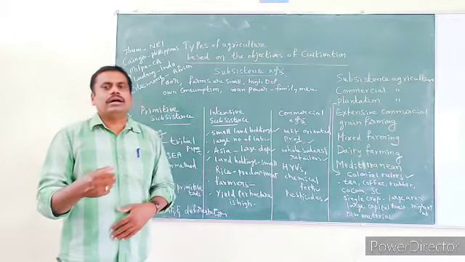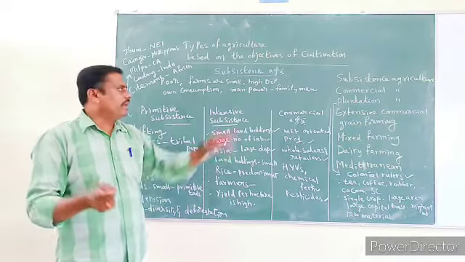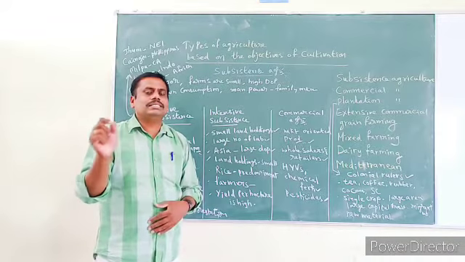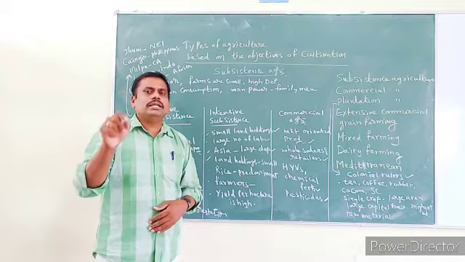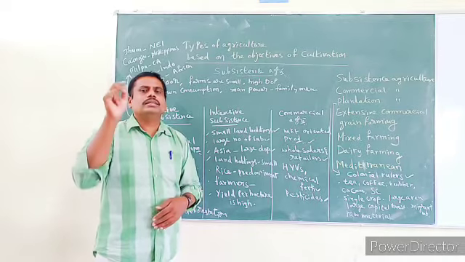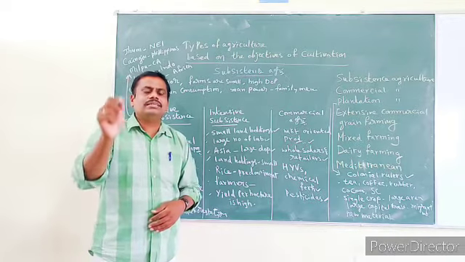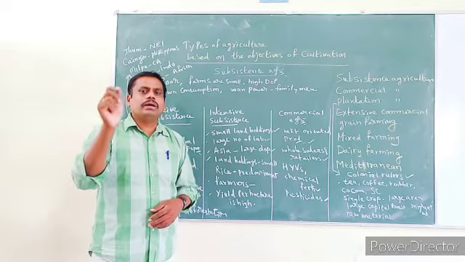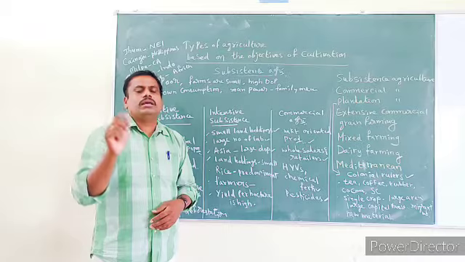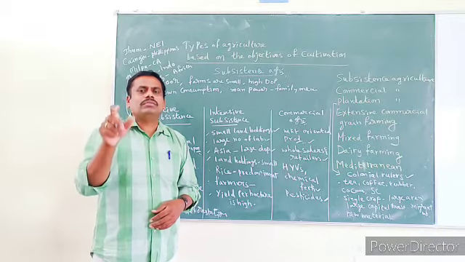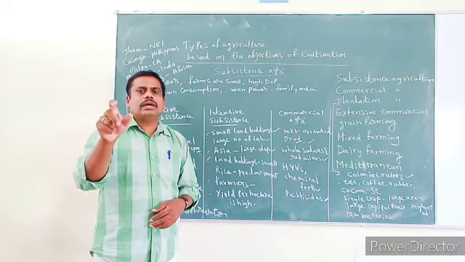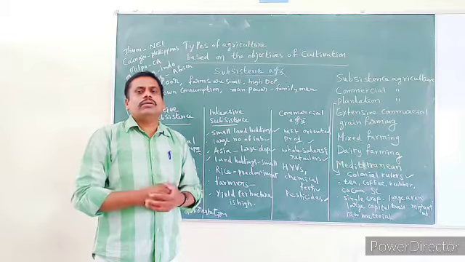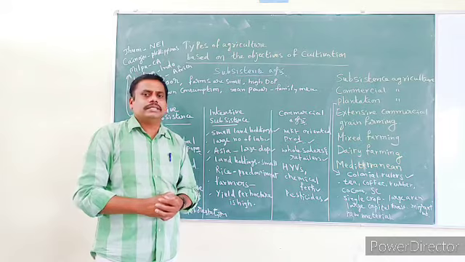All these activities are carried out by the family members only. So this type of agriculture is called subsistence agriculture. Here you have to observe that subsistence agriculture is practiced where the density of population is high, where the people are poor, where the farms are small, and where farmers grow all types of crops to meet their self-consumption.